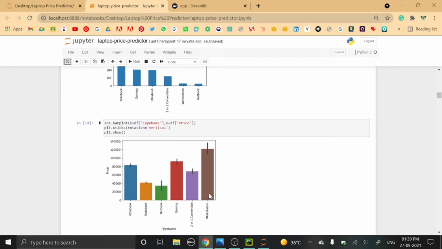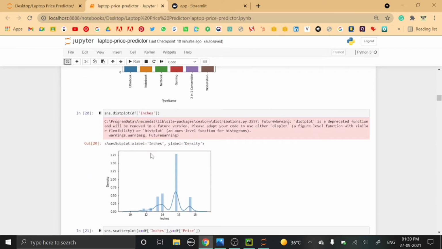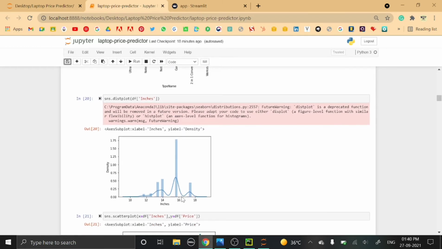So here we can see that the workstation, we have prices of workstation greater than 80,000, and we have prices of notebook which are between 40,000 to 60,000. Then next here we are plotting graph of the inches column. So here we can see that a few laptops screen ranges from 13 to 14, and few are around 15.6, and some few are around 17.